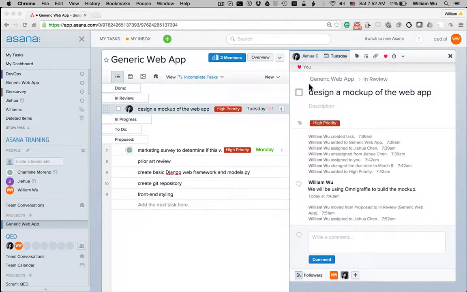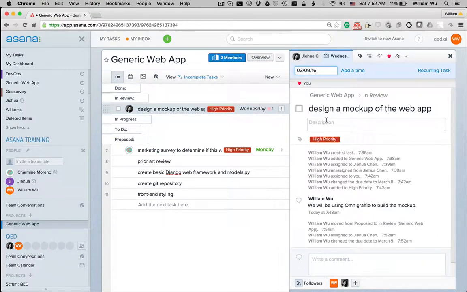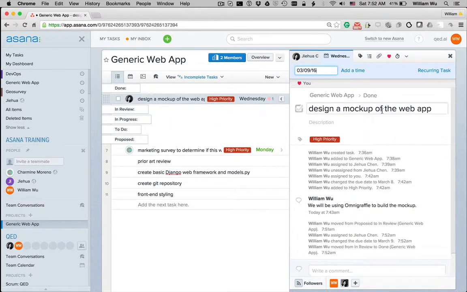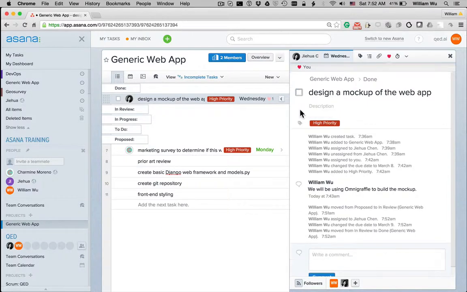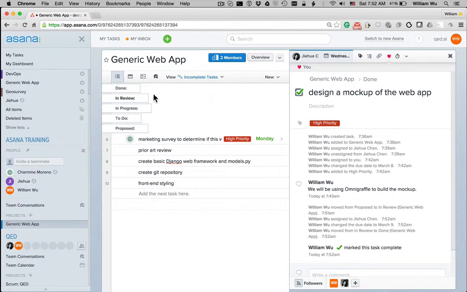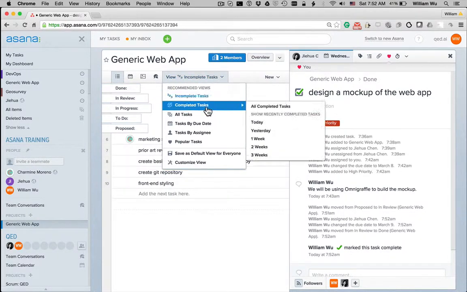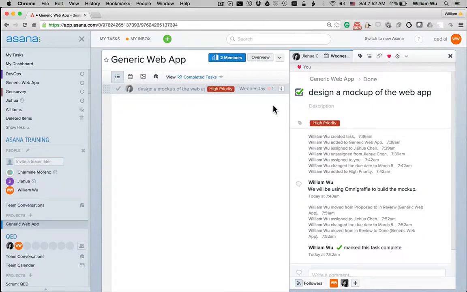So here I've assigned the review of the mockup to Jiahua. And the date on this might change to, say, Wednesday. Okay, and then if she approves the work, then she can change this to done and finally check it off, like so. And now the task is finished. Okay, if you want to see a listing of all the completed tasks, we can go here, click on completed tasks, all completed tasks, and we'll see the grayed out completed task here. But normally we just display the incomplete tasks.